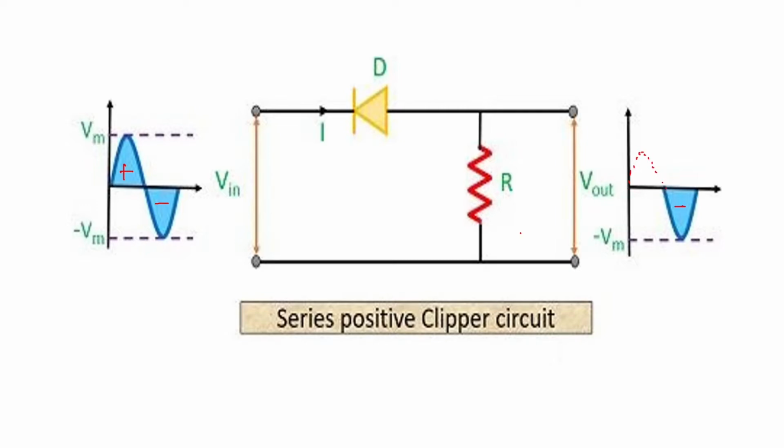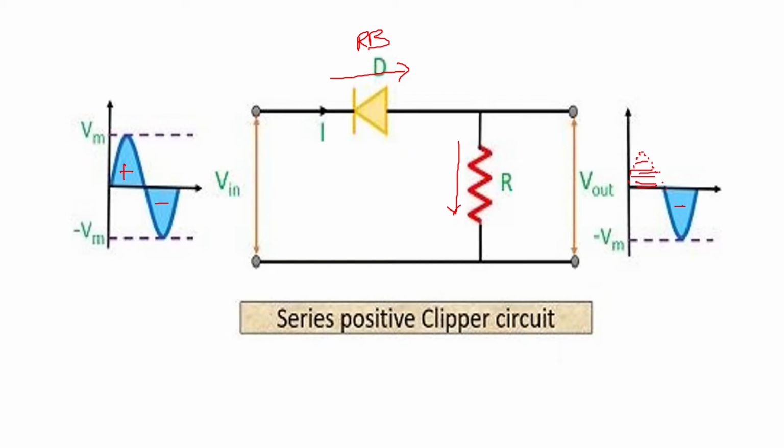Now, how do we explain this? When the input is the positive half cycle, the diode will be reverse biased, and there will be no current flowing here. So there will be no voltage developed across R. That means the output voltage will be zero when the input is positive. So this is zero. This is not there.